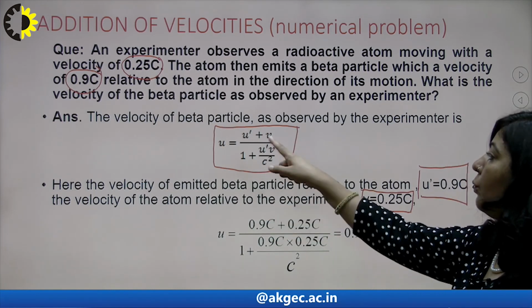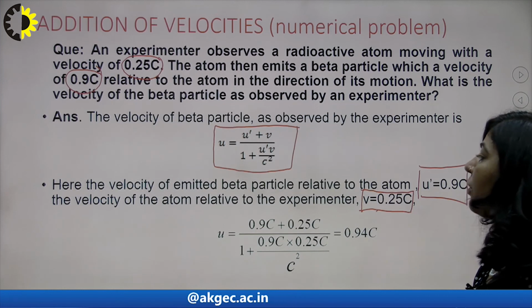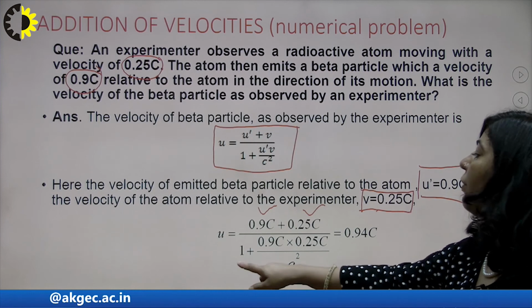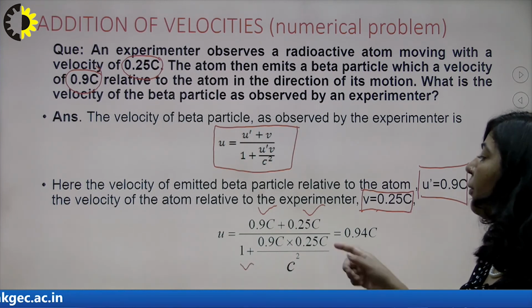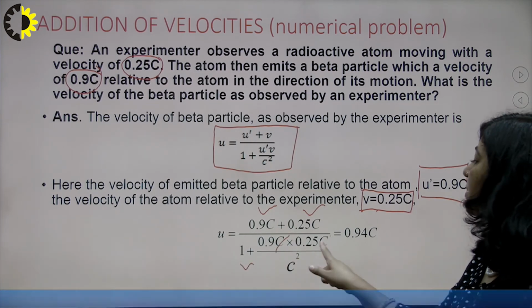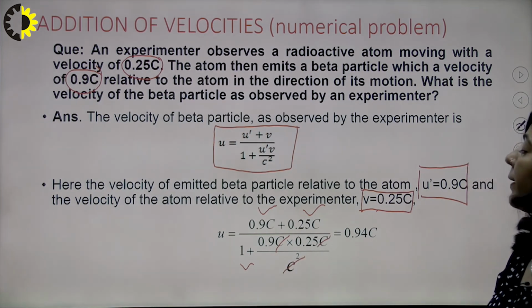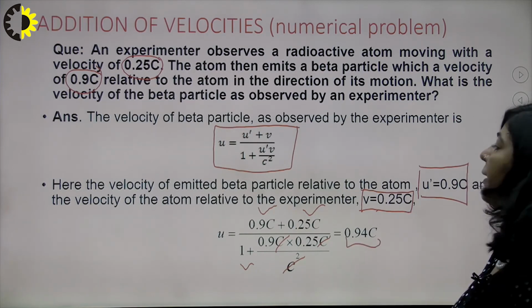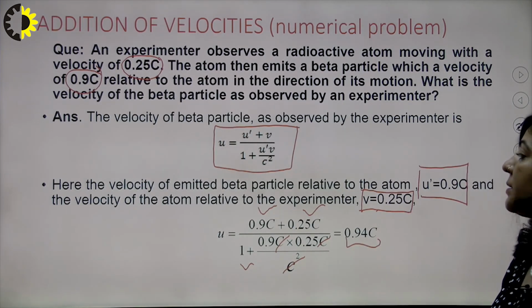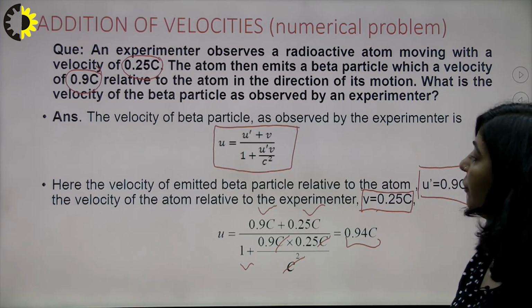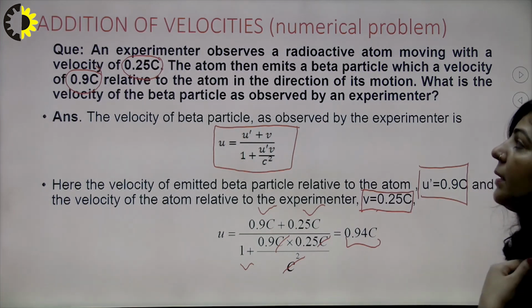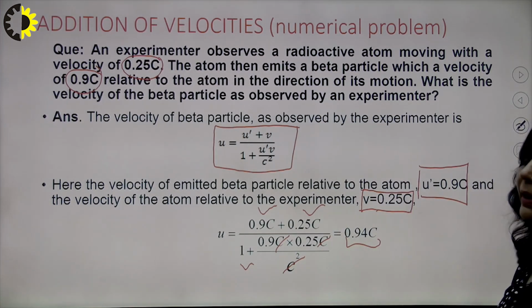It will be (0.9c + 0.25c) upon (1 + 0.9c·0.25c/c²). The c² will get cancelled. Just add the two terms and solve the denominator, and you will get 0.994c. This is the speed of that beta particle with respect to that experimenter, right? So you can solve numericals based upon the addition theorem.